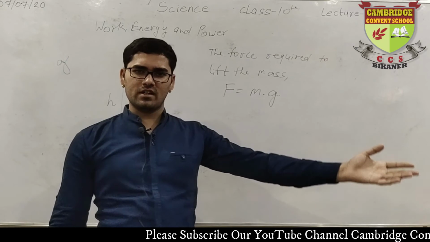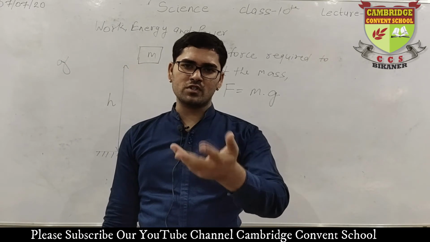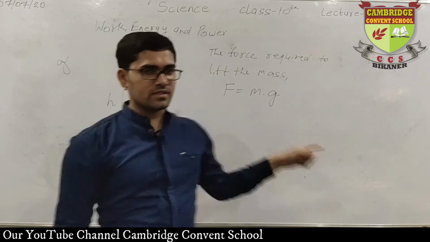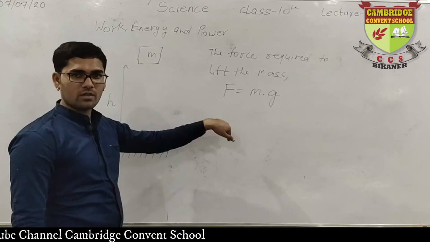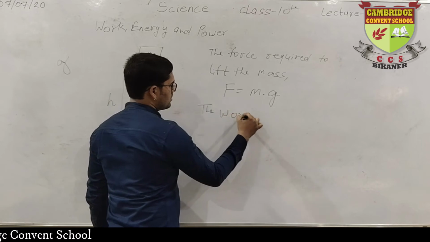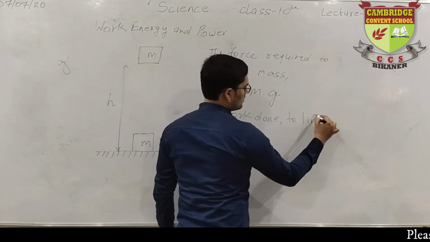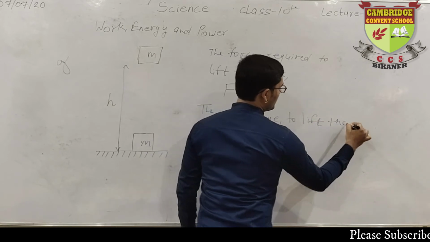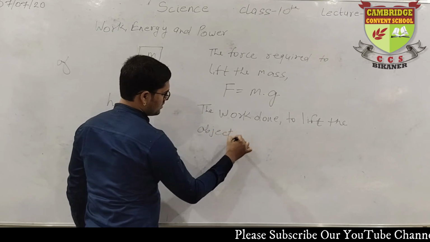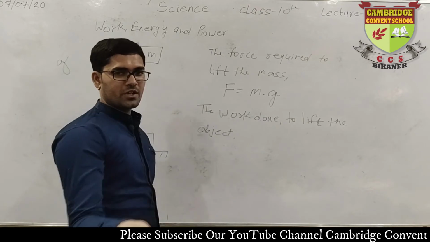Our concept is always the same as we used in kinetic energy. First we calculated force, then force was converted into work, then work was converted into energy. Same thing will happen here. This is force. Now what about work? The work done to lift the object. Work is always force into distance.